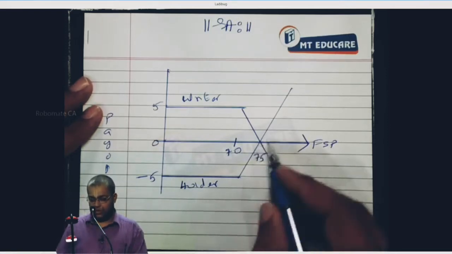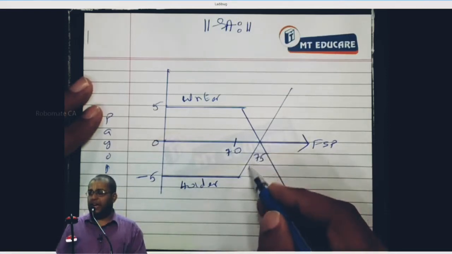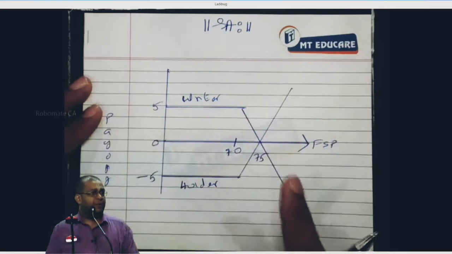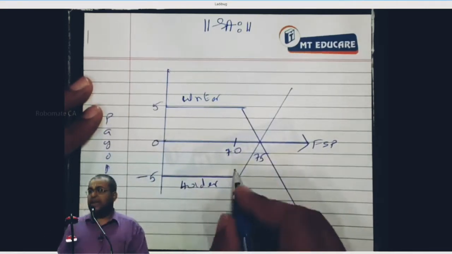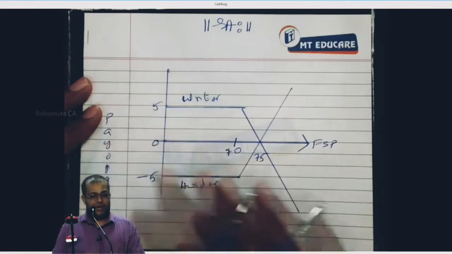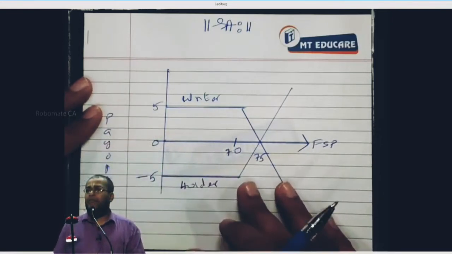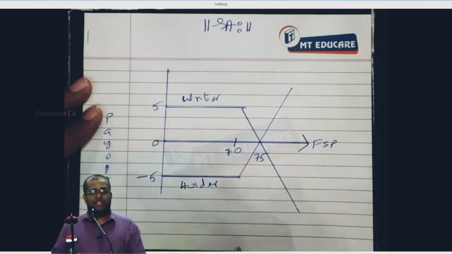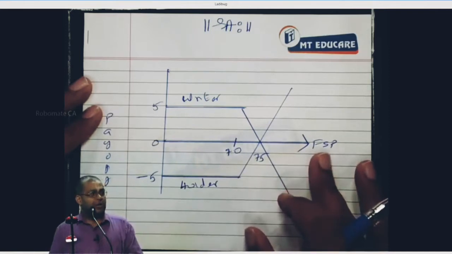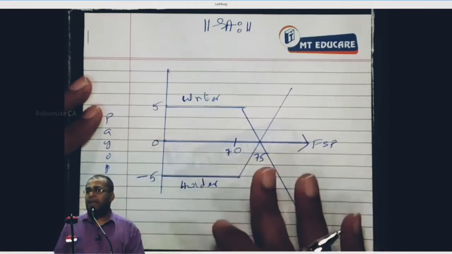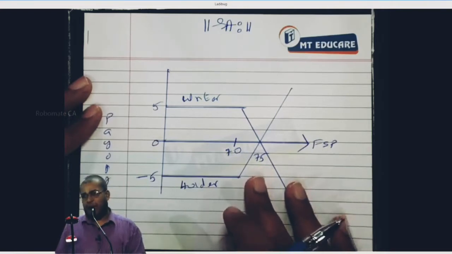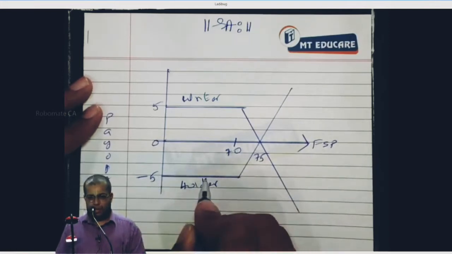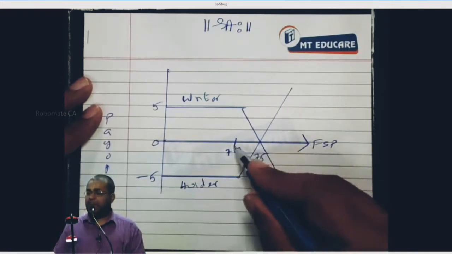The payoff is 0. Below 75 it will have a negative payoff, and after 75 it has a positive payoff. That's point number 1. Are you following or not? His maximum loss will be restricted to the premium only. He cannot have minus 6 as a loss. If the situation is unfavorable, he will allow the option to lapse. What he loses ultimately, at maximum, is the premium which he paid for the option.